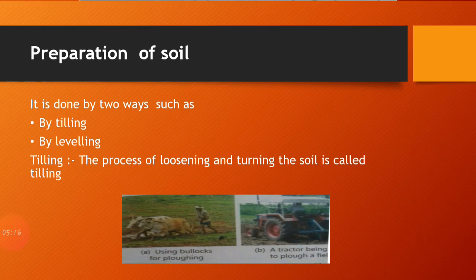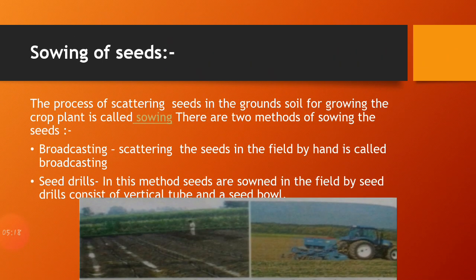Next subtopic is sowing of seeds. Now firstly we'll know what is sowing. The process of scattering seeds in the ground soil for growing the crop plant is known as sowing. And there are mainly two methods of sowing the seed, in which the first method is broadcasting and the second method is by using the seed drills.